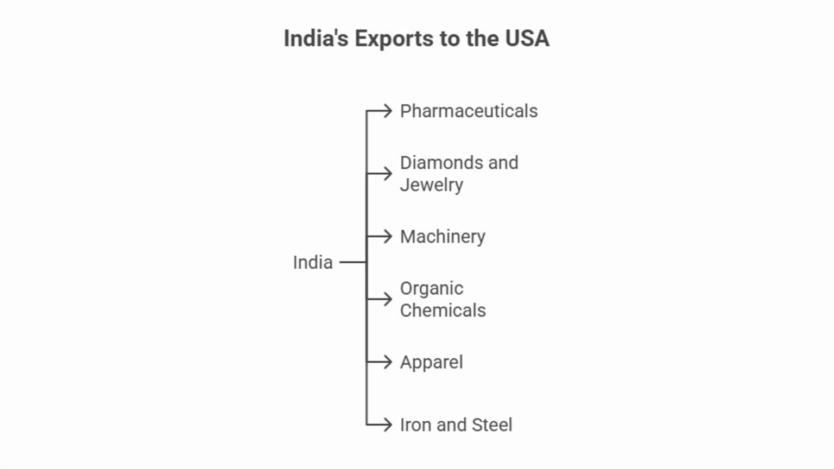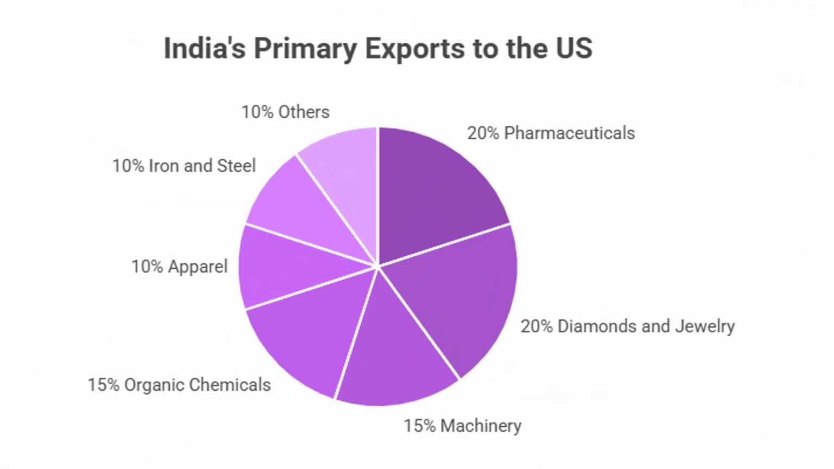India exports to the US various items. These are pharmaceuticals, diamond and jewelry, machinery items, organic chemicals, and so on. Of all these, 20% are medical related items, 20% diamond and jewelry, 15% machinery parts, 15% organic chemicals, 10% apparels, including textile items, 10% iron and steel, and the remaining 10% are other goods.